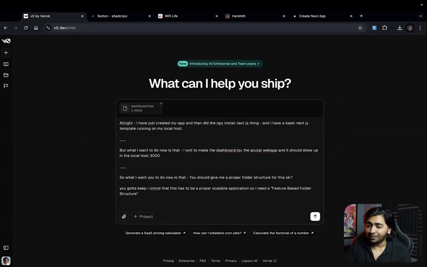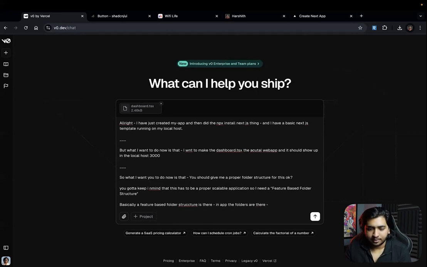I'm going to reiterate: a feature based folder structure is where in the app, the folders are there. It's bad English, but it just understands better. I'm just prompting it in the most basic way.